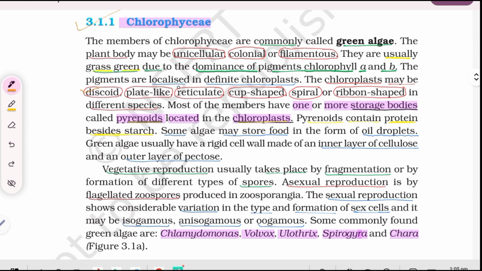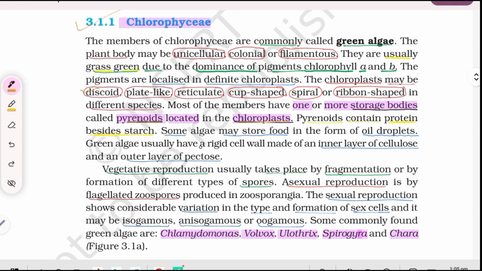The pigments are localized in definite chloroplasts. The chloroplasts may be discoid, plate-like, reticulate, cup-shaped, spiral, or ribbon-shaped in different species. Most of the members have one or more storage bodies called pyrenoids located in the chloroplasts. Pyrenoids contain protein besides the starch. Some algae may store food in the form of oil droplets.